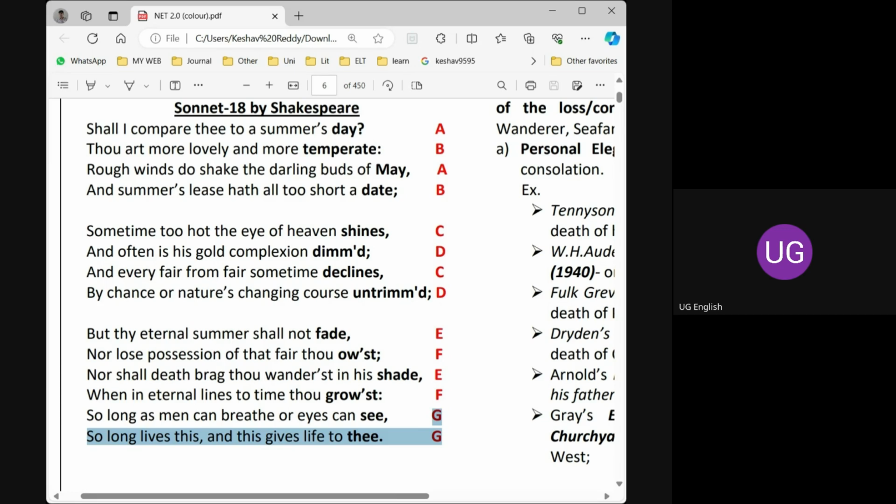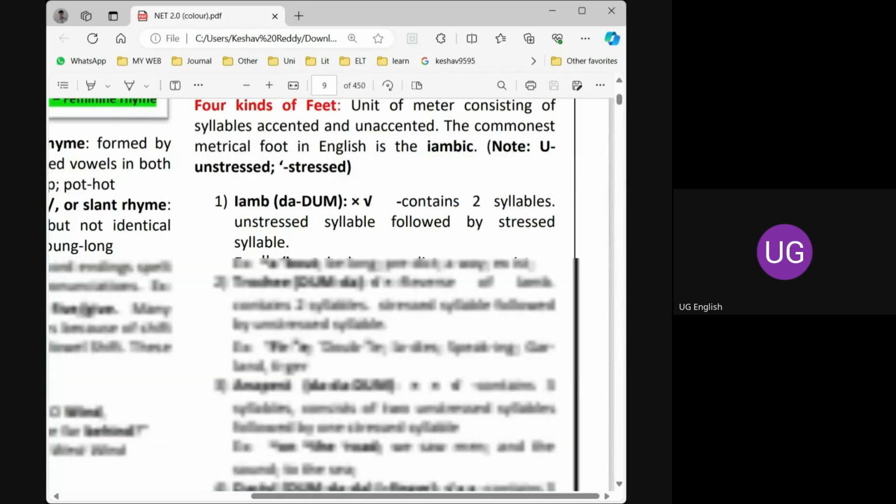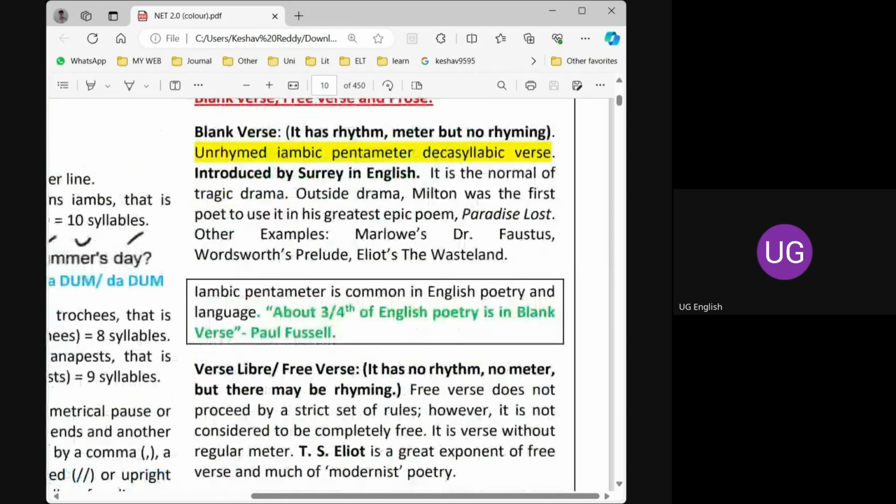Are you following me? In a simple sonnet, the poet can have a rhyming meter, that is A B C D and so on. Each poet has his own style. But in an epic poem, which I forgot to mention in yesterday's class, it was already written in the notes, which is why I did not go into it.